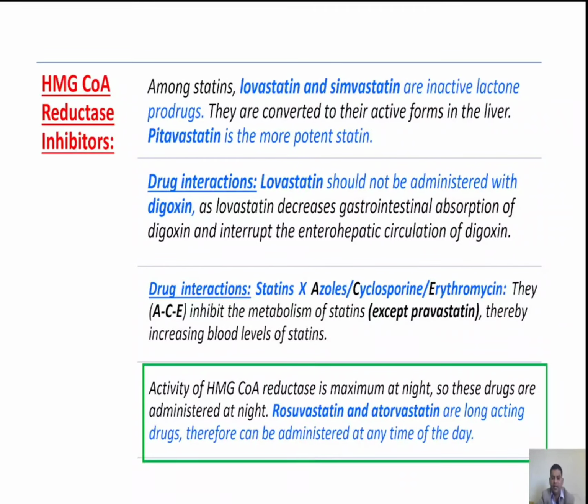The activity of HMG-CoA reductase is maximum at night. So these drugs are administered at night. Rosuvastatin and atorvastatin are long-acting drugs because they have a long half-life. Hence, they can be administered at any time of the day.